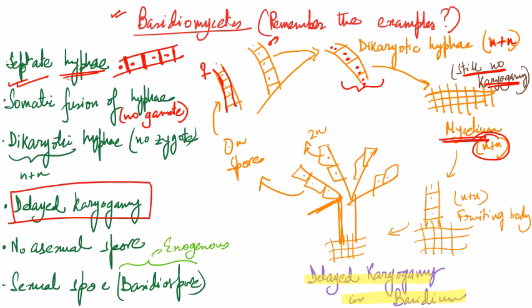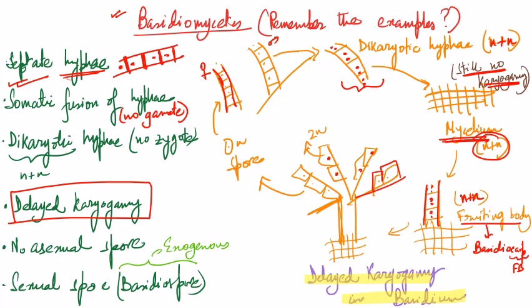From that mycelium, we get to see fruiting bodies emerging. Fruiting body, in case of Basidiomycetes, we will be calling it Basidiocarp. Why Basidiocarp? Because we know carp means fruiting body, and for Basidiomycetes, it will be Basidiocarp. In the fruiting body also the ploidy will still be n plus n. That means still there is no karyogamy. Only plasmogamy has happened, and from that fruiting body we get to see this kind of things arising. Inside the fruiting body also there were two nuclei, right? Because no karyogamy had happened.